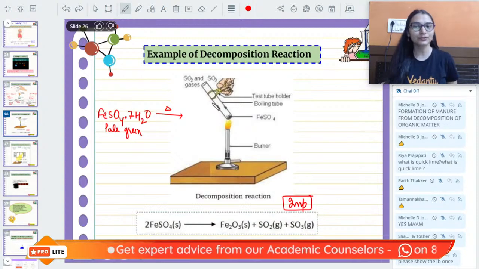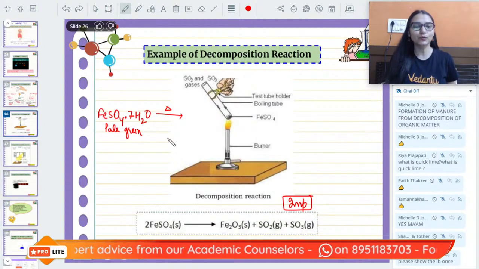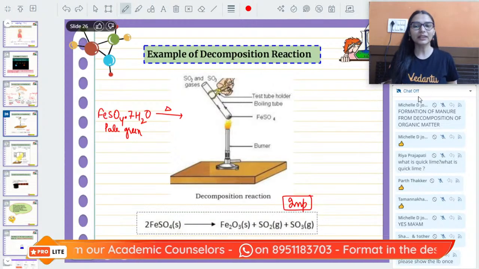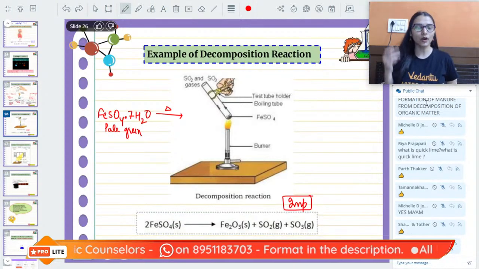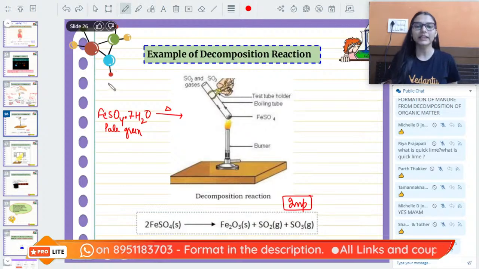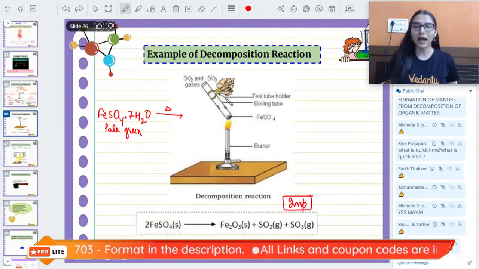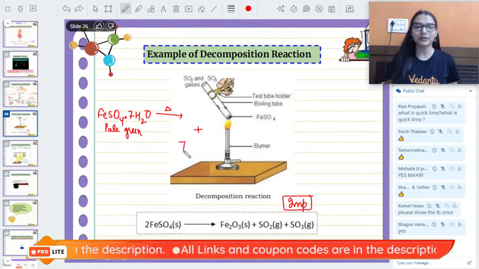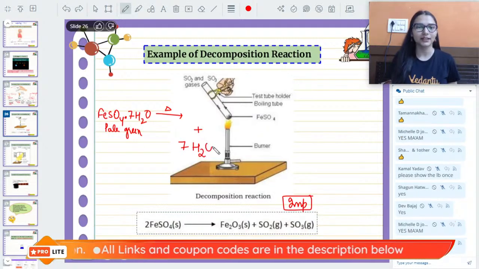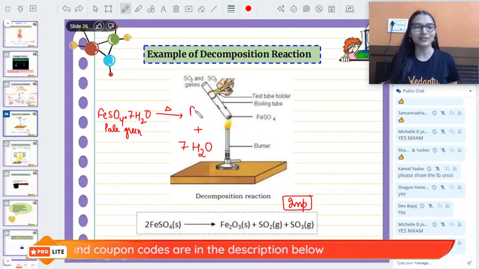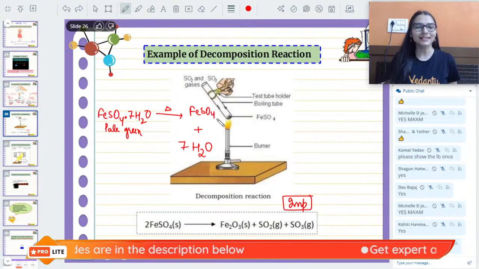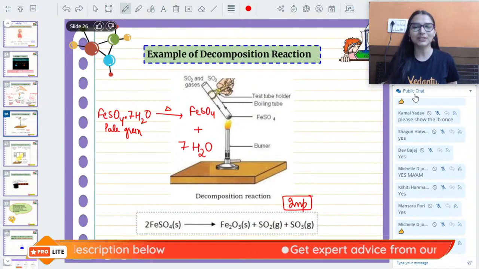So whenever we heat it, the water always leaves. Tell me, if I heat a substance, will water start evaporating, yes or no? If I am heating, the water of crystallization will say bye bye, I am going, I don't want to stay here, I am not respected. And ferrous sulfate will also lose its color.